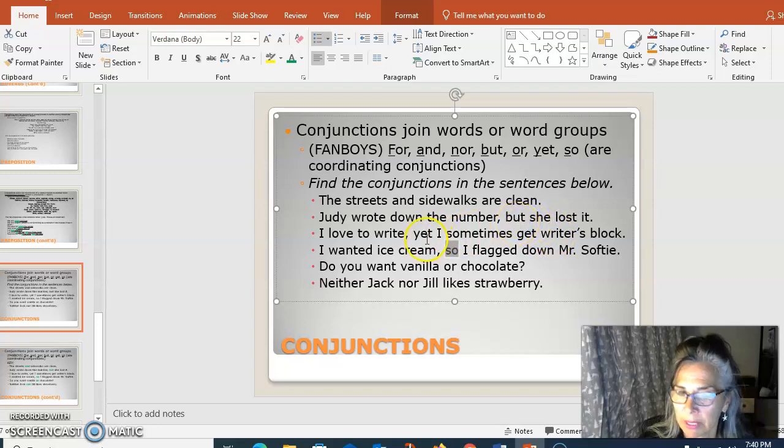But does the same thing as yet. It's a contrast and just joins and gives additional information. Do you want vanilla or chocolate? Again, it's just joining these two words and asking which one. Neither Jack nor Jill, neither nor do this similar thing to or.